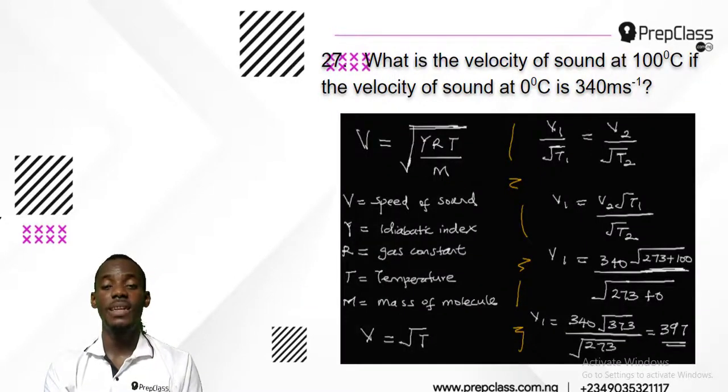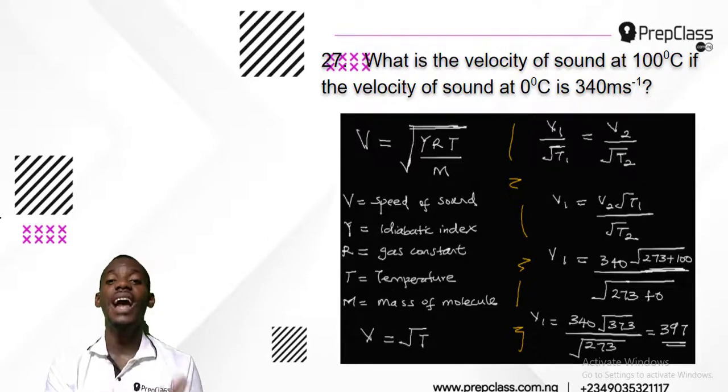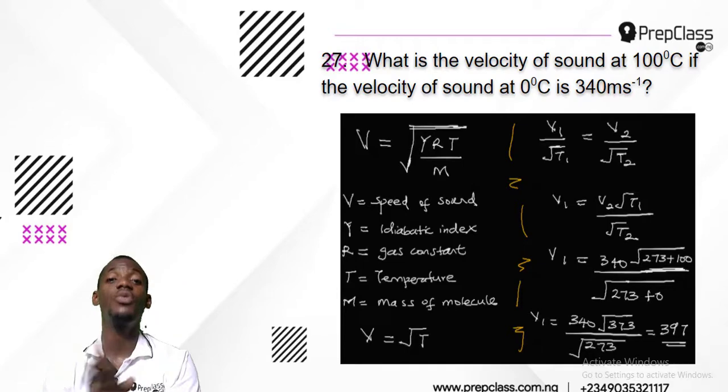This formula is simply V equals root of YRT over M, where V is the speed of sound, Y is the adiabatic index, R is the gas constant, T is temperature, and M is mass. This formula is found under sound wave. My question is between velocity and temperature, and by the formula, velocity is directly proportional to the root of temperature.